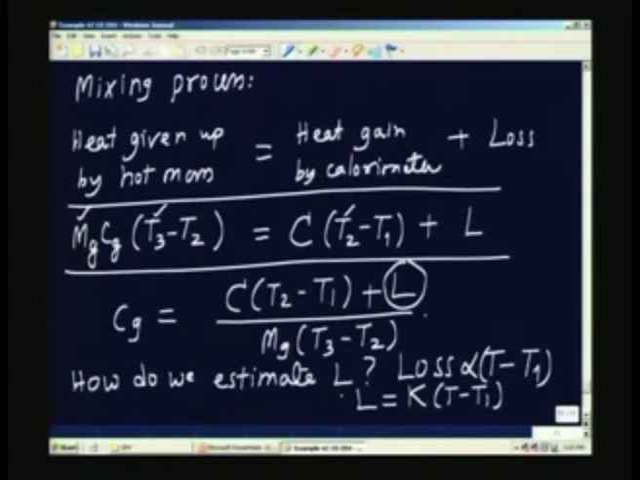In fact, the question now is how are you going to estimate the loss, and we will make a simple assumption. Because the temperature difference between the calorimeter and the outer vessel is kept very small, we can assume that the loss must be proportional to the temperature difference between T and the jacket. The jacket temperature also happens to be the initial temperature of the entire system. So, we will assume that L, the loss from the calorimeter, is proportional to some constant K times (T minus T1). So, now let us see what is the consequence of this.